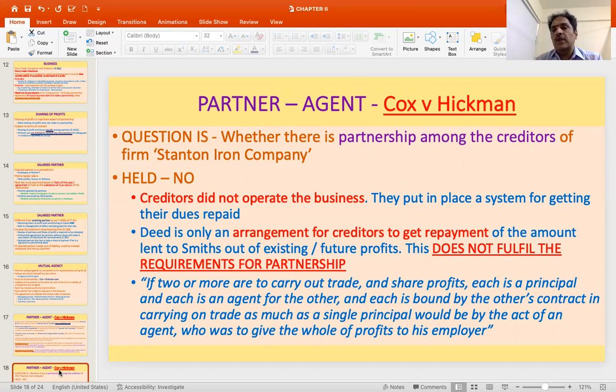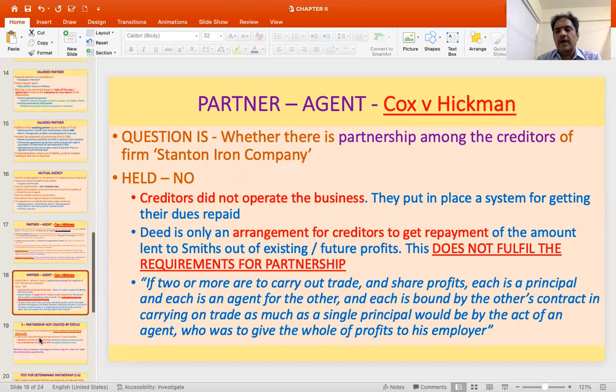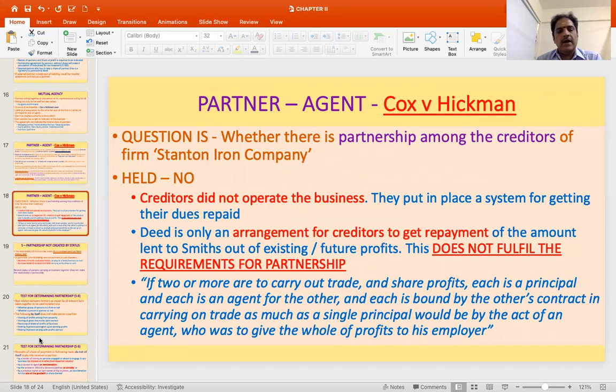So there is no mutual agency amongst all the persons who have come together as creditors and who have constituted this company in accordance with the deed of arrangement for the purpose of getting their dues from the original firm, that is Smith and Sons. So the court indicated that if two or more are to carry out any trade and share profits, each is a principal and each is an agent for the other, and each is bound by the other's contract in carrying on trade, as much as a single principal would be by the act of an agent who was to give the whole of the profits to his employer.